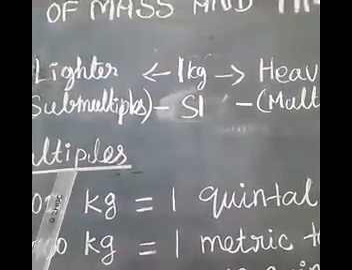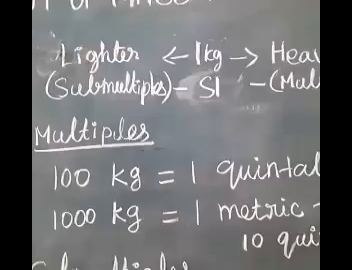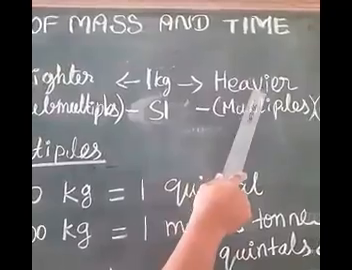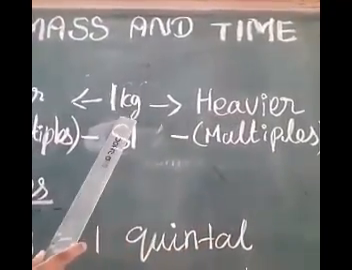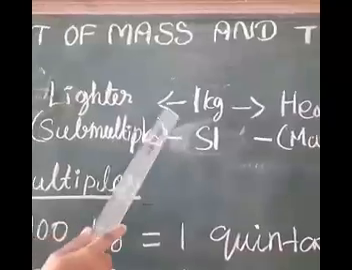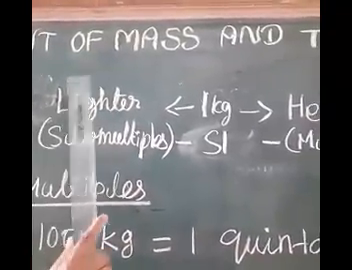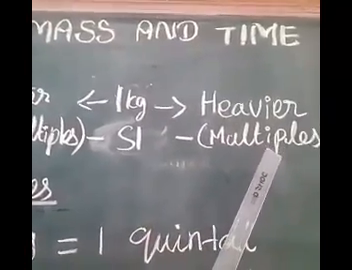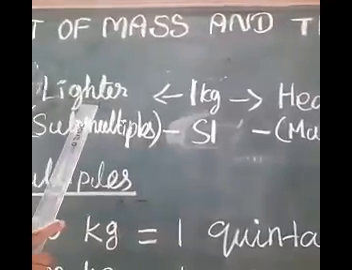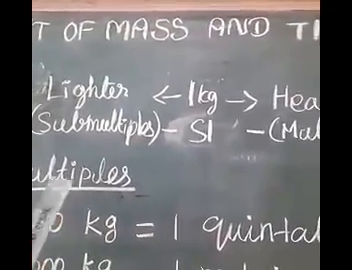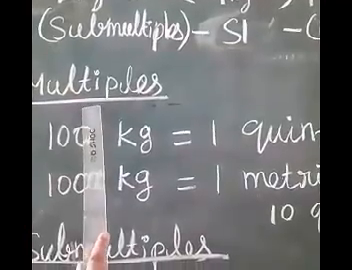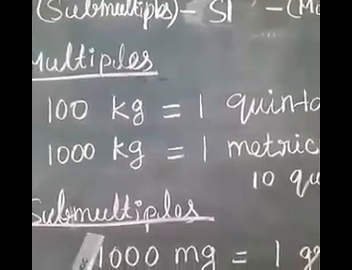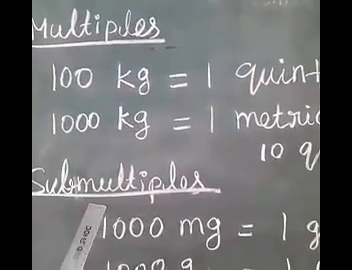Now we are going to learn about multiples and submultiples. If you want to measure heavier bodies, bigger units are needed. If you want to measure lighter bodies, that is less than 1 kilogram, smaller units are needed. To measure the mass of heavier bodies, multiples are used. To measure lighter bodies, submultiples of kilogram are used.